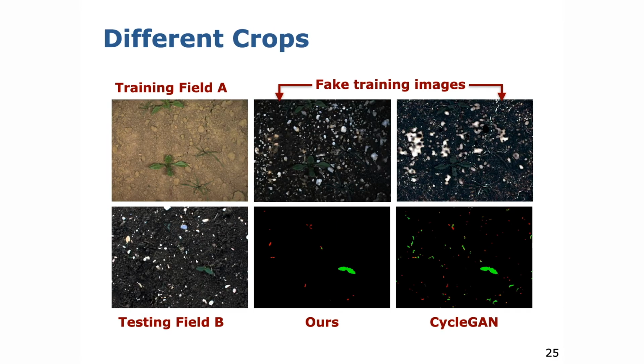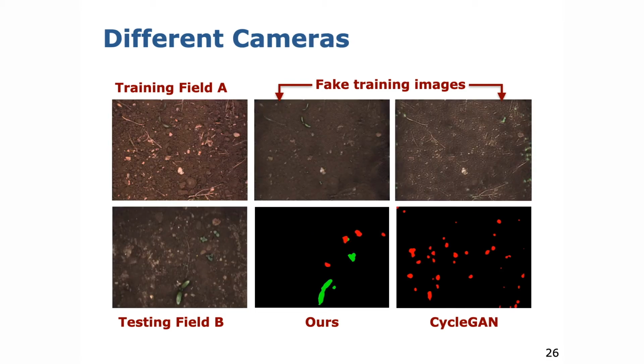The second experiment shows the domain transfer between different crops, in this case sugar beet and sunflower. The qualitative results illustrate that our approach performs better for those small vegetation objects since the semantic information is kept during translation. The last experiment shows the domain transfer between different camera setups.